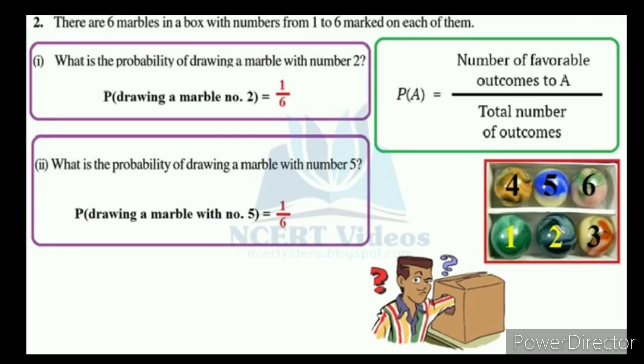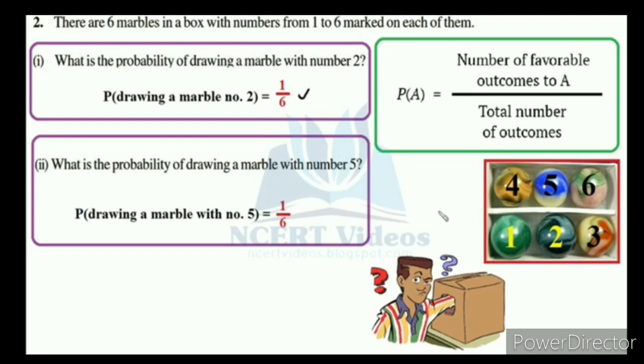Here the total outcomes are 6. If you start to take the marbles, you should take 6 times, but you will get only one chance to get the marble with number 2. Therefore, the probability of drawing a marble with number 2 is equal to 1 by 6.